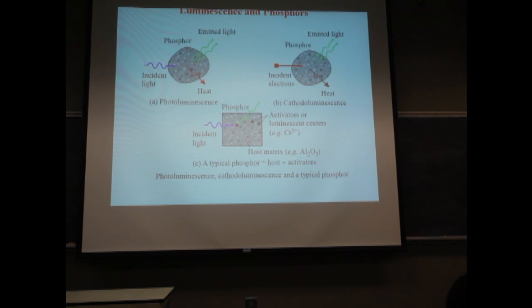Luminescence and fluorescence. There are three ways of luminescence. It can be photoluminescence, which is excited by photons, by light. It can be cathodoluminescence, which is excited by applying a high energy beam to the material. And electroluminescence, which is excited by an electrical field.